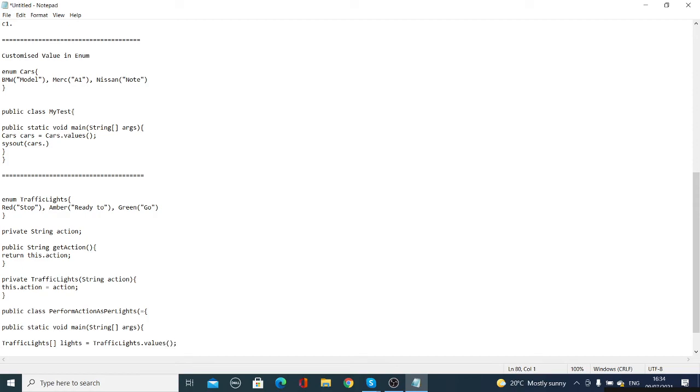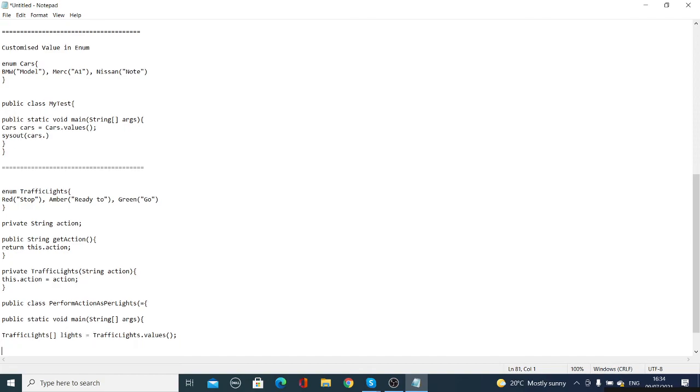Put it there. And what are you going to do? Let's use a for loop to print it out. For traffic light, and what are we going to use? Again we are going to use light, because we are using it as the variable. I have changed it to light. You can use anything.